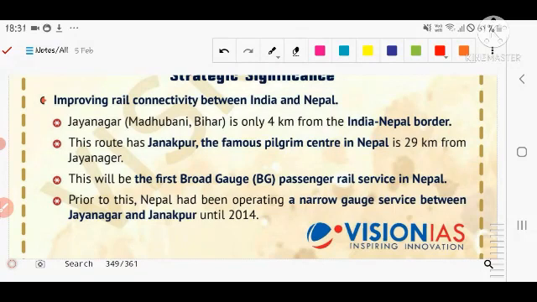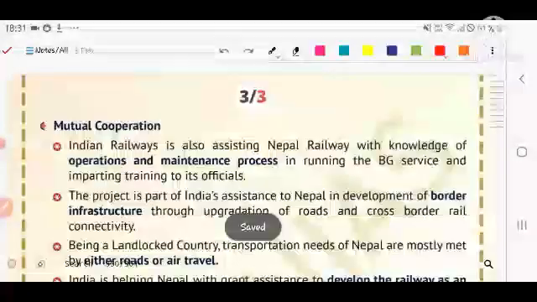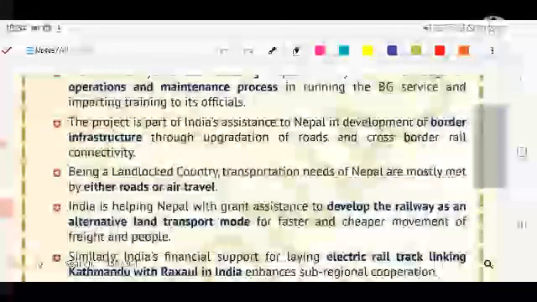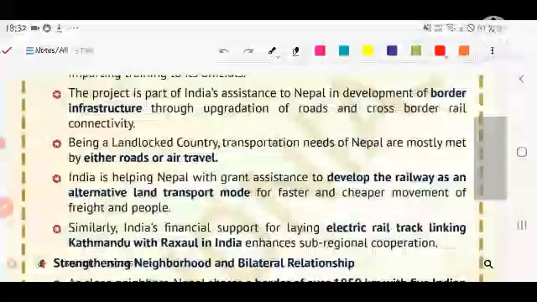Prior to this, Nepal had been operating a narrow gauge service between Jayanagar and Janakpur until 2014. After that, this railway project was announced by our Prime Minister. Mutual cooperation is strengthened through various means. For example, Indian Railways is also assisting Nepal Railways with knowledge of the operation and maintenance process and running the broad gauge services, and imparting training to its officials so that they can become familiar with this type of service and provide it to the citizens.